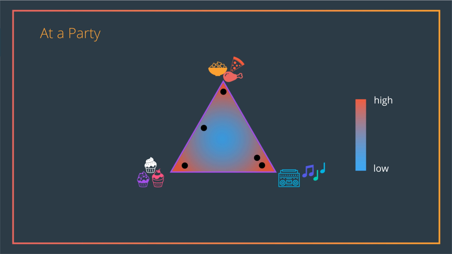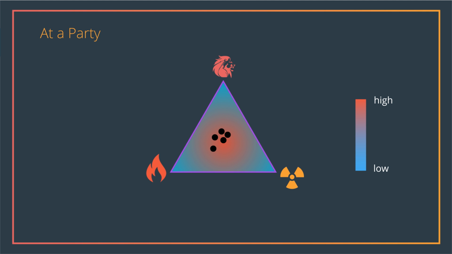But normally, they tend to walk to the red areas and away from the blue ones. And now let's say we do the opposite. We put a lion on one corner, fire on the other one, and radioactive waste on the other one. So now people will do the opposite. They'll stay away from the corners and gravitate towards the center. They tend to go to the red area, which is now in the middle, and stay away from the blue areas.